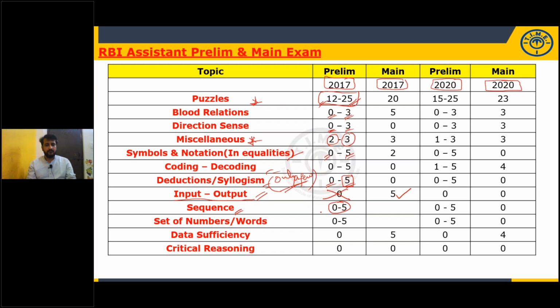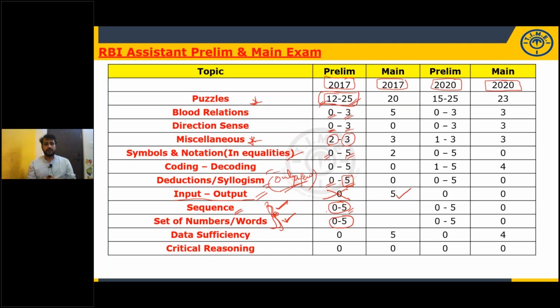Set of numbers and words is a very easy topic, and you will be given 5 marks. Out of sequence and set of numbers and words, always one model will be given, or sometimes both. So minimum from these two topics you can expect 5 questions or sometimes 10 questions. When puzzles are given 12, definitely you will be given these two areas, sequence as well as set of numbers and words.